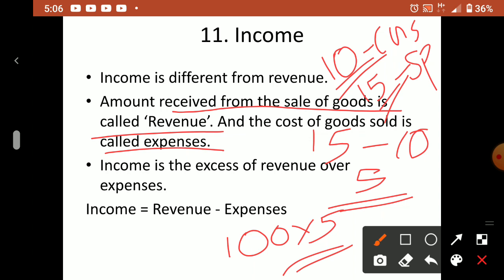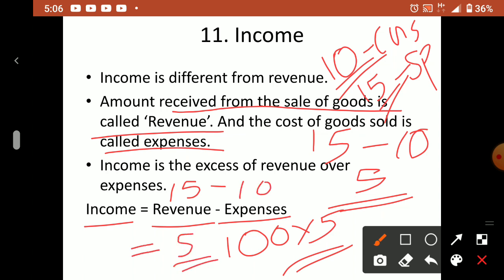So that is the selling price, that is the revenue. Now income is the difference between the sales price and the cost of goods sold. So income we can calculate as revenue minus expense. Revenue in this example is 15, expense is 10. So our income is 5 per glass.